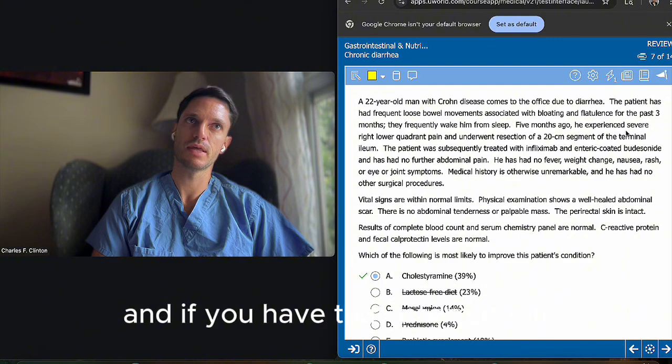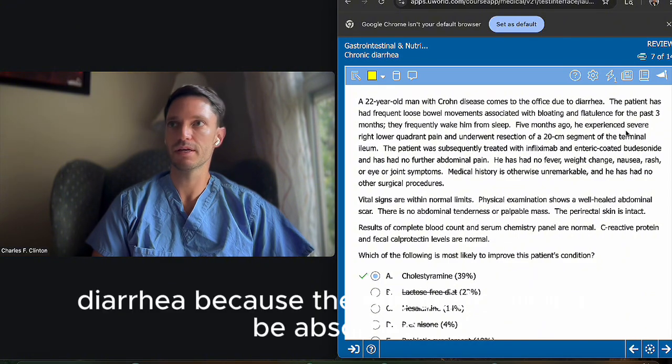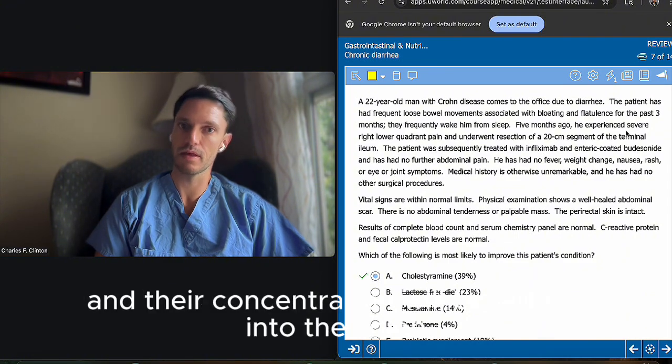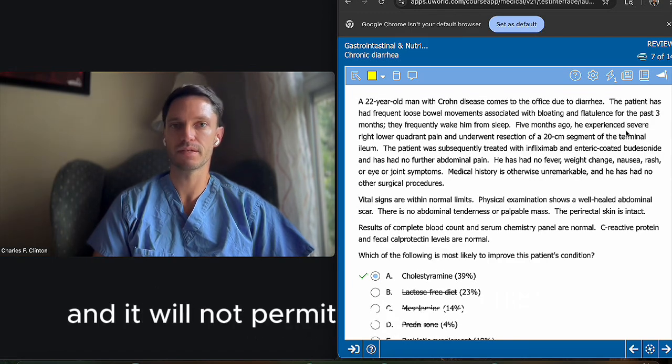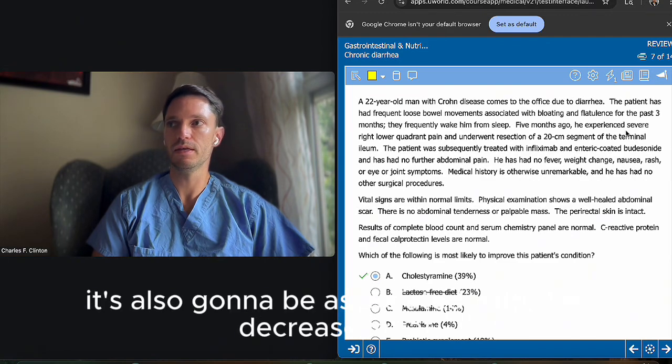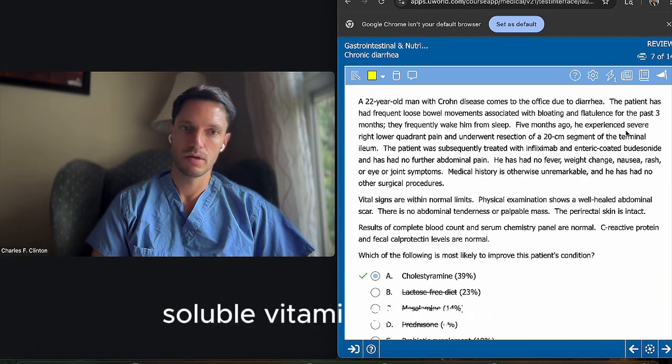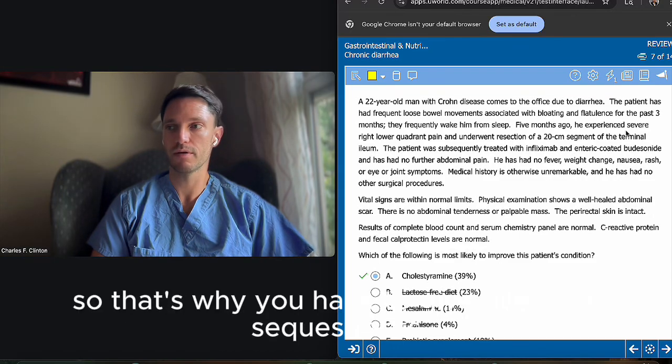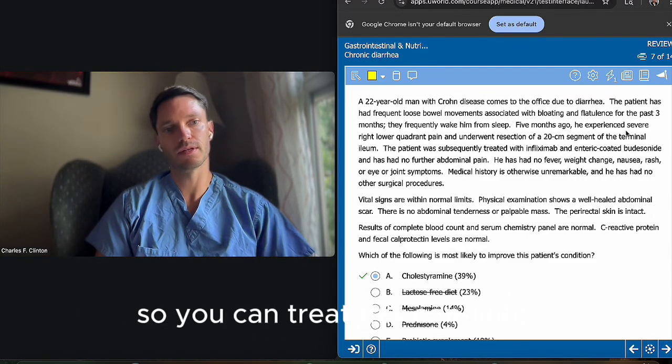With that interruption, you will have diarrhea because the bile acids will not be absorbed and their concentration will be higher in the colon, which will not permit absorption of water and will generate diarrhea. It's also going to be associated with a decrease in fat-soluble vitamin absorption. That's why you have to give bile acid sequestrants to treat this condition.